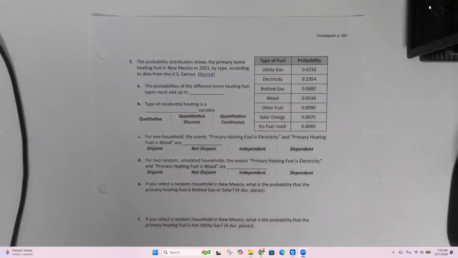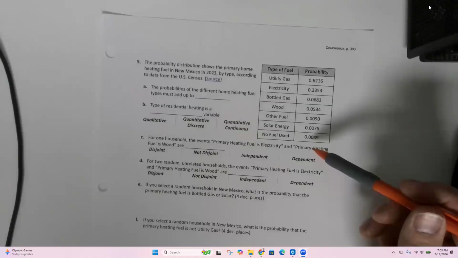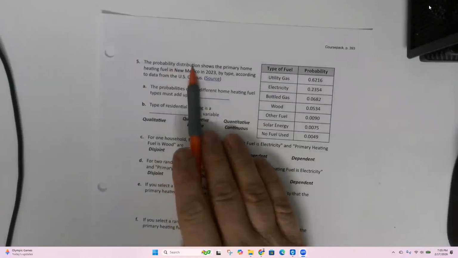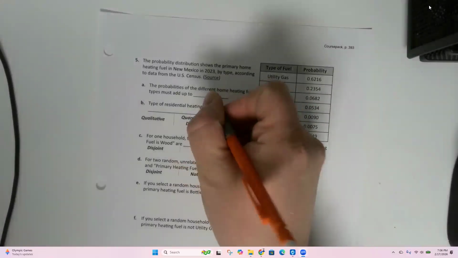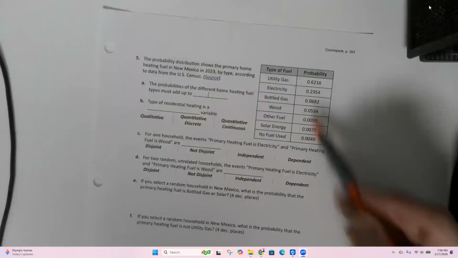The probability distribution here shows the primary home heating fuel in New Mexico in 2023 by type, according to data from the US Census. The probabilities of the different home heating fuel types must add up to what? You don't need to add them up. If it is a probability distribution, then we know that they total up to 1. Yep, you guys got it, 100%.